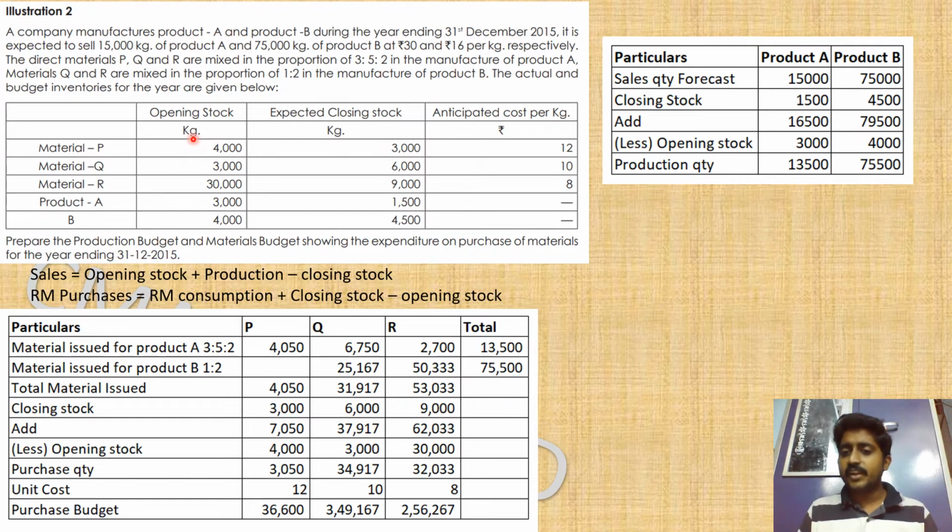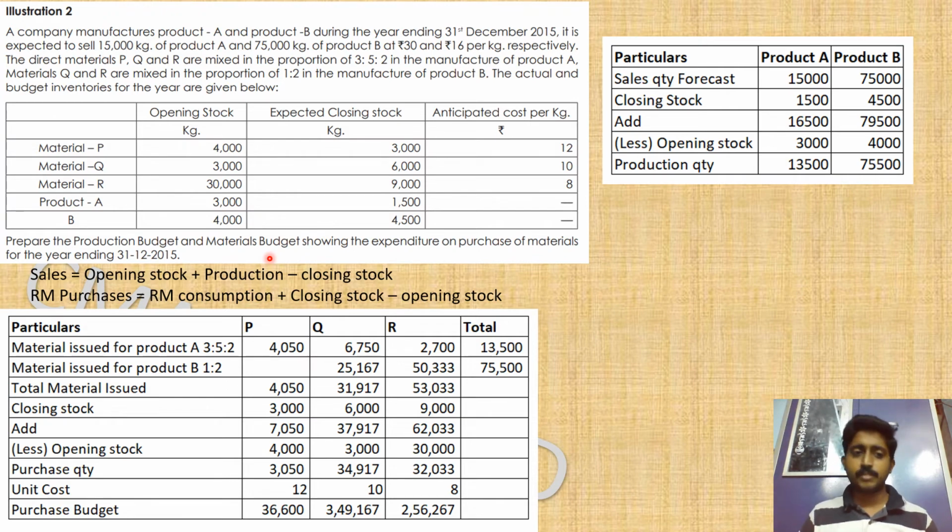So what are all the inventory items? P, Q, R are the materials, and A and B are the products. This is our inventory. That is the raw material inventory, and that is the finished goods inventory. For all this inventory, the opening stock is given line by line, the closing stock is given, and also the price or the cost per kg is given. So what we have to do is make a production budget and a material budget. The material budget we already made in our last problem, which is going to be very similar to that. But the production budget is something new.